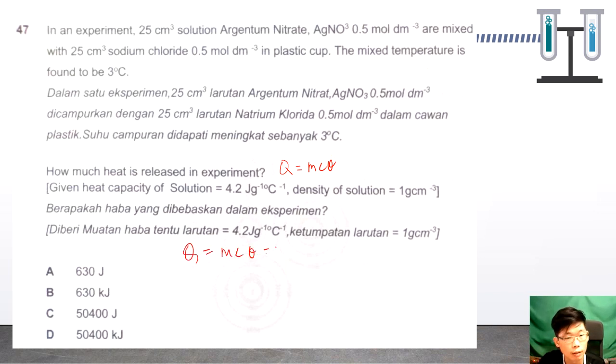m is the total volume of the solution, so it's 25 plus 25. c is the specific heat capacity constant, so it's 4.2. Theta is the temperature change, so it's 3. So it's around 630 joule. Okay, so B is the answer.